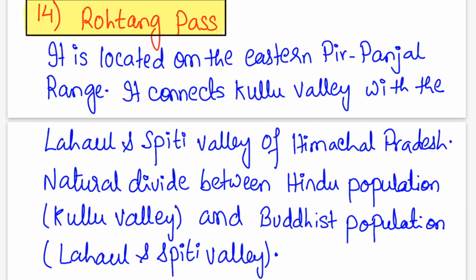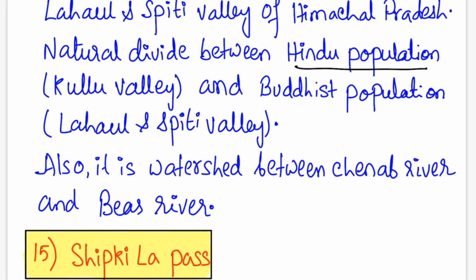Next is Rohtang Pass. It is located on the eastern Pir Panjal range. It connects Kullu Valley with the Lahaul and Spiti Valley of Himachal Pradesh. It is the natural divide between the Hindu population of Kullu Valley and the Buddhist population of the Lahaul and Spiti Valley. It is also the watershed between the Chenab River, which is in the north, and the Beas River, which is in the south of this pass.